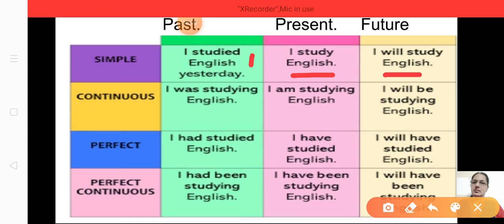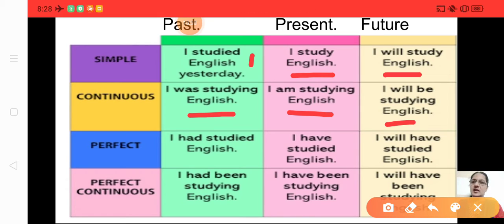Now continuous means what should be there? Ing. I am studying English. I was, because past tense, I was studying English. Future, I will be studying English. Understood? Now, present perfect, have or has plus past participle.